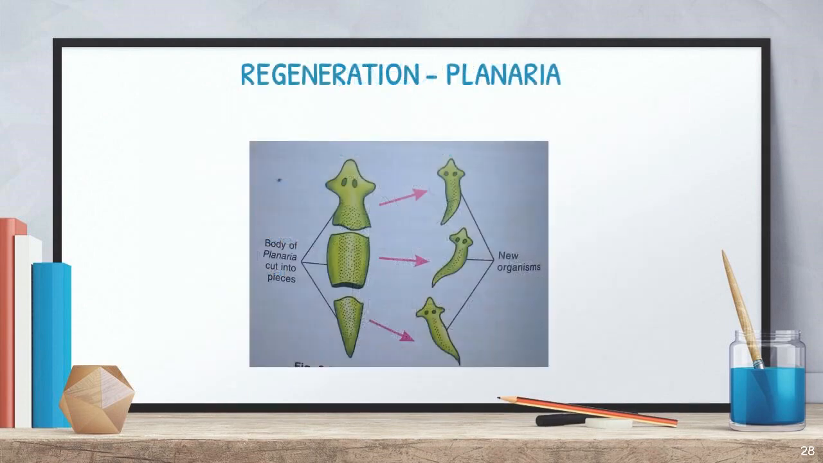Then regeneration. It is one of the very special characters for phylum Platyhelminthes, and especially it is found in planaria, right? Planaria has a very specific character. If we cut the body into pieces, each piece may become one individual organism. It is a very specific regeneration capacity in planaria, which belongs to phylum Platyhelminthes. So the body of planaria cut into pieces, and each cut may become one new organism. Okay, fine.